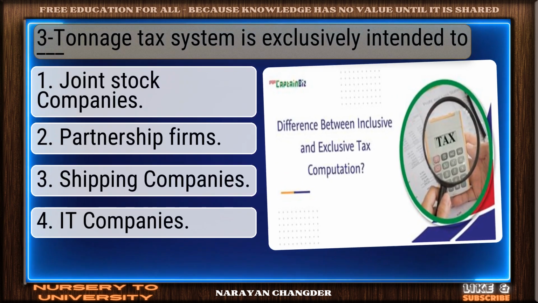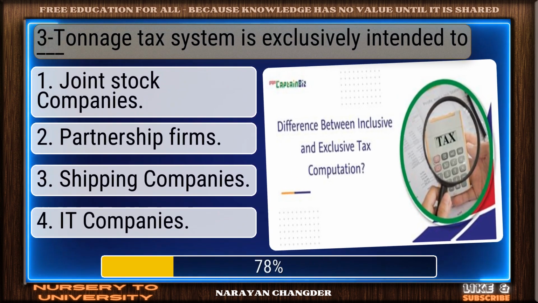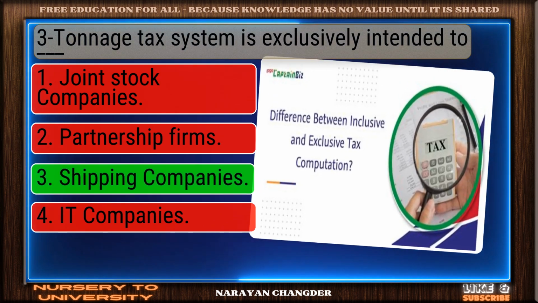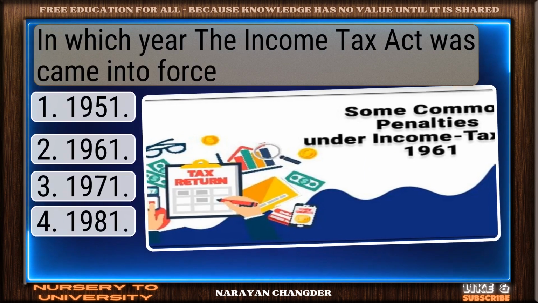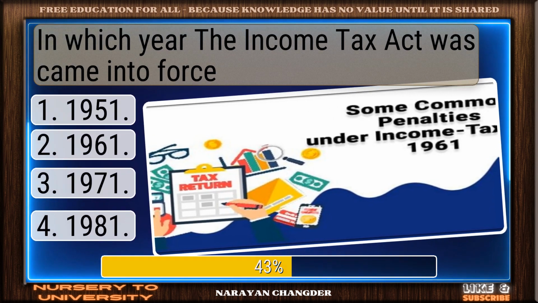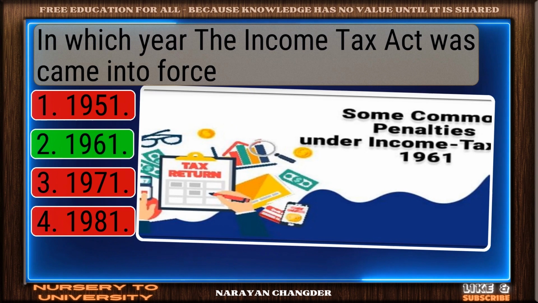Tonnage tax system is exclusively intended to dash. Great thinking. Shipping companies is the right choice. In which year the Income Tax Act came into force? Nicely, 1961 is a solid answer.